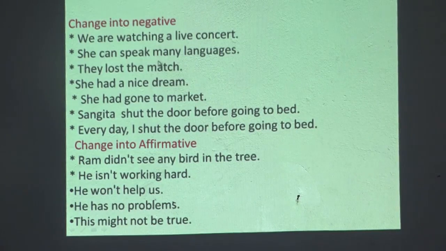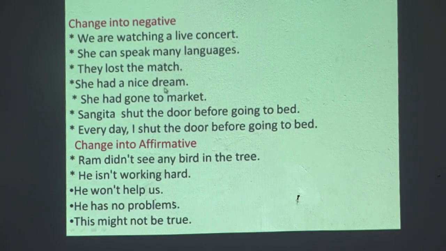She can speak. Simple. Can is a helping verb: cannot. She cannot speak many languages. They lost the match. Lost is the past form of lose. They did not lose the match.